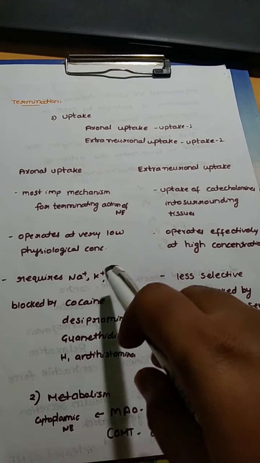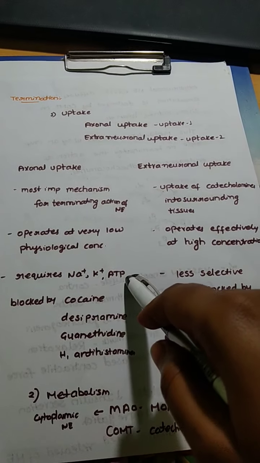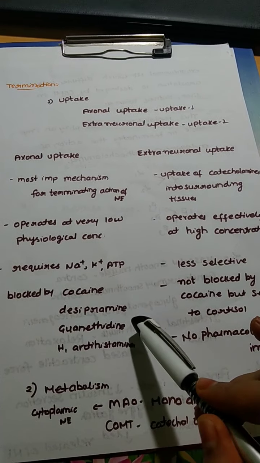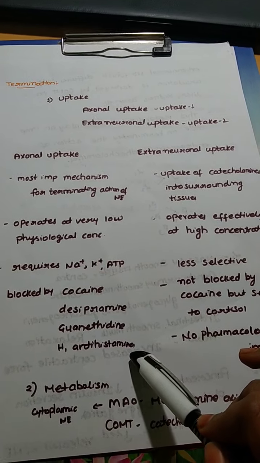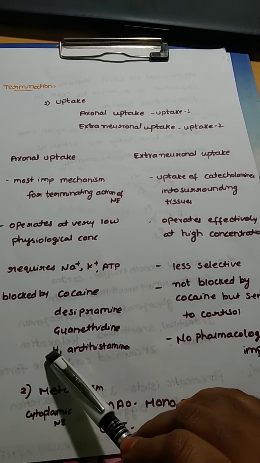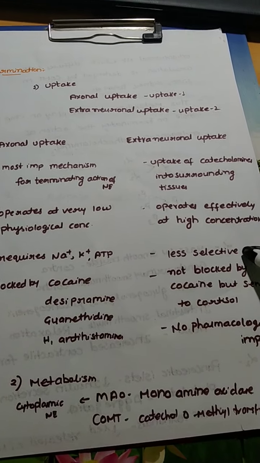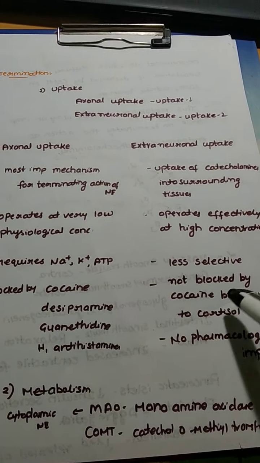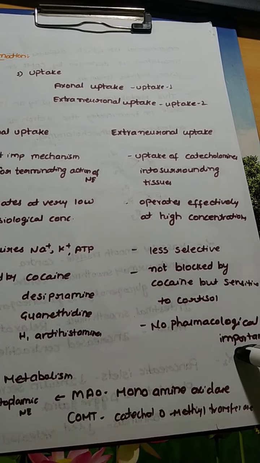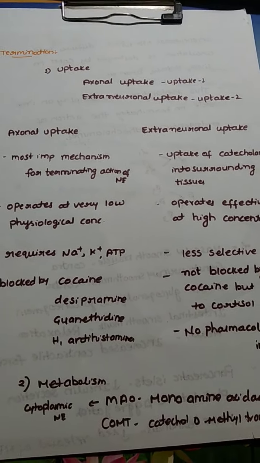This axonal uptake requires Na+, K+, and ATP, and is blocked by cocaine, desipramine, guanethidine, and antihistamines, especially H1 antihistamines, the antihistamines which block the H1 receptor. Coming to the extraneuronal uptake, it is less selective and it is not blocked by cocaine, but it is very much sensitive to cortisol and it is of no pharmacological importance.